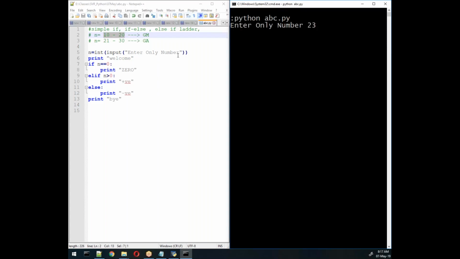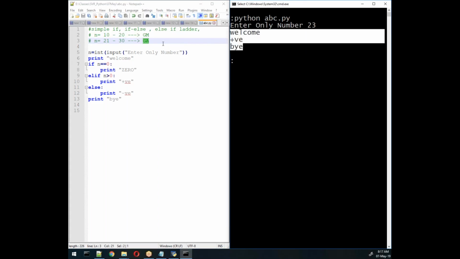Now it will give you positive, but what I am expecting from the next program is this: if it is 21 to 30, I'll get good afternoon. I need a program like this. Now it is positive, correct? Yes, but I need to write this type of program.